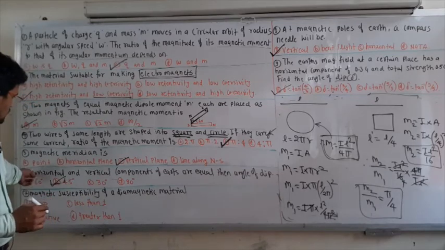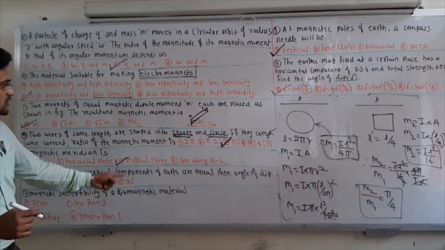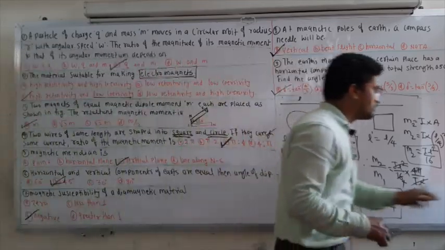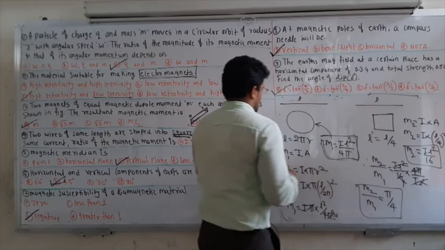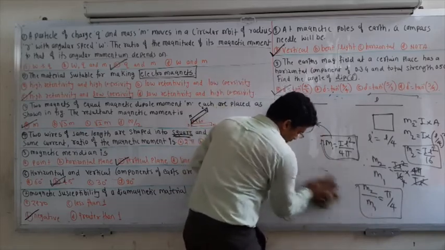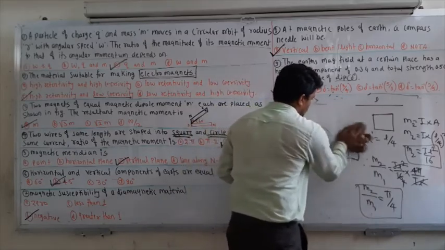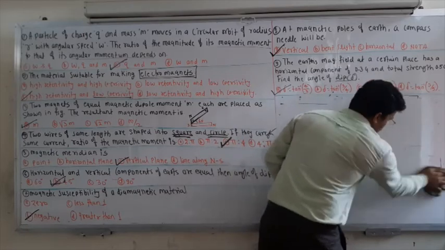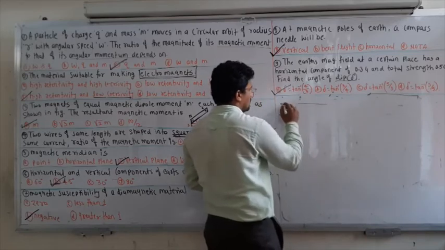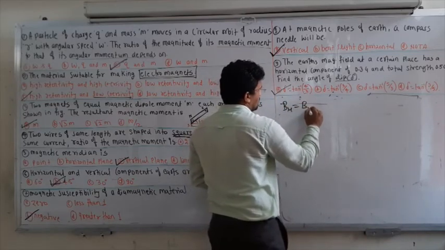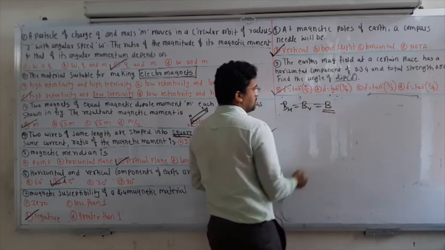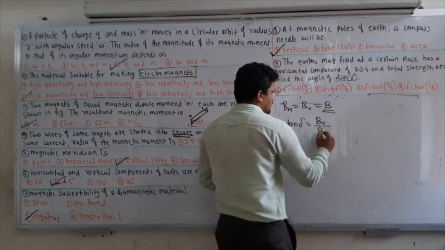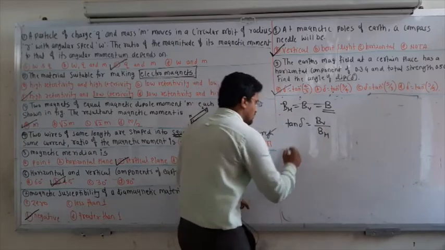Next, the sixth one: the horizontal and vertical components of the Earth's magnetic field are equal, then the angle of dip is what? Given BH is equal to BV, and we will call this B. We know tan δ is equal to BV divided by BH.